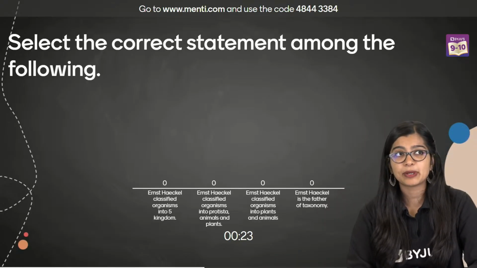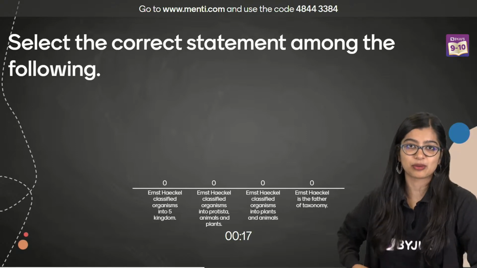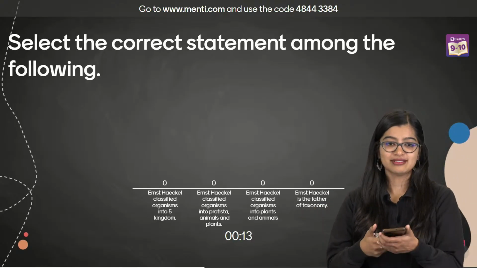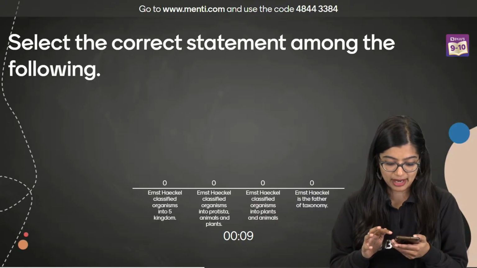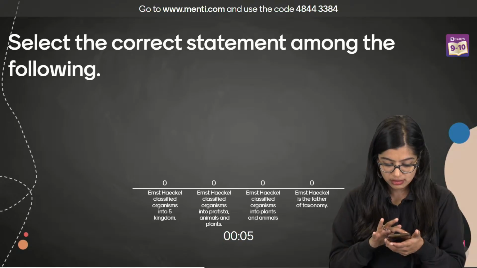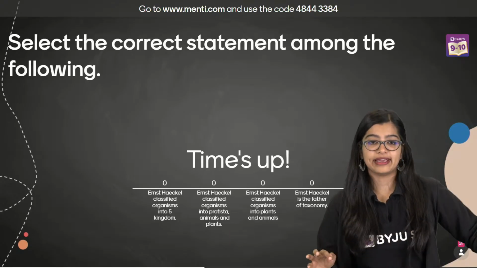Ma'am, can you explain the previous question once again? Which was, I actually forgot the previous question. Okay. Yes, I will answer. Where do you need to answer this? Go to menti.com and I'll be able to help you out with this, okay? Okay, yes, got it.